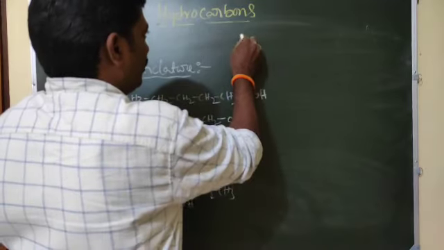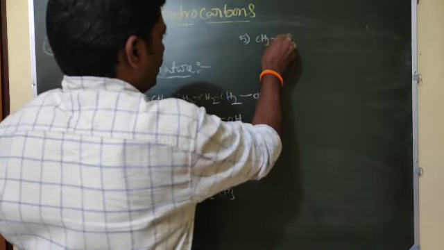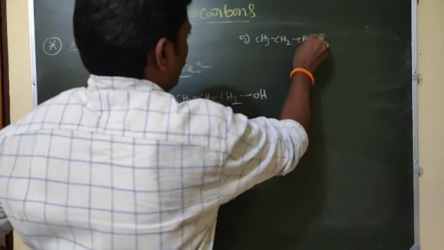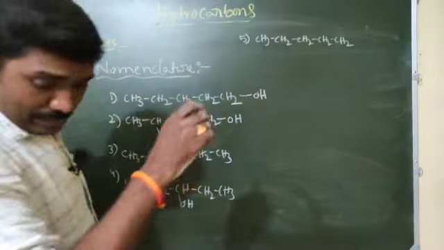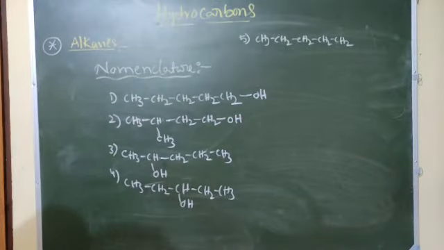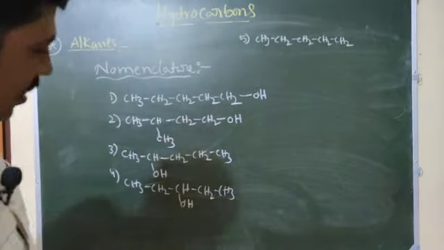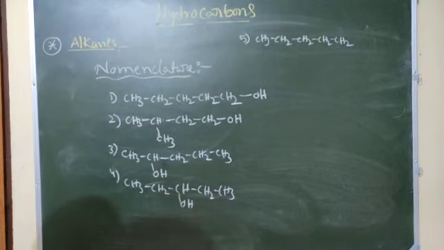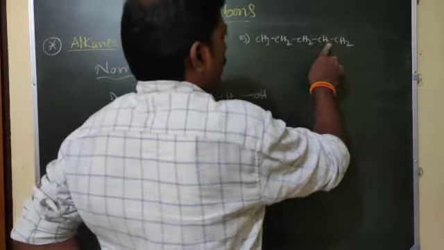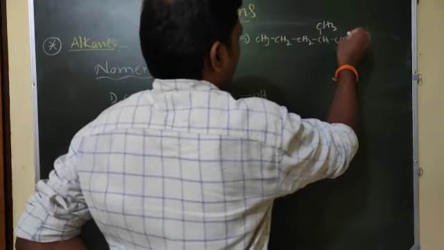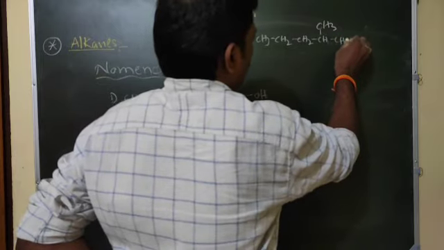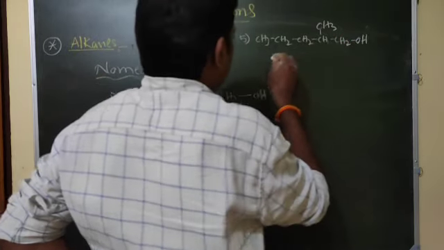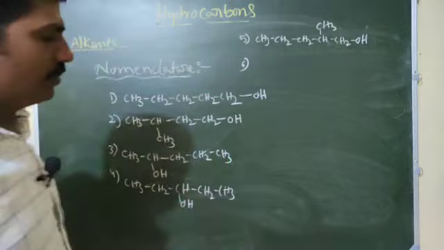Fifth one, I want to write here. Fifth, CH3, CH2, CH2, CH2, CH2, 1, 2, 3, 4, 5. So for writing that, one CH3, already wrote one CH3 beside the carbon. Here CH3 is there. Here CH, 1, 2, 3, 4. Okay, CH2OH. This name. Next, sixth one.